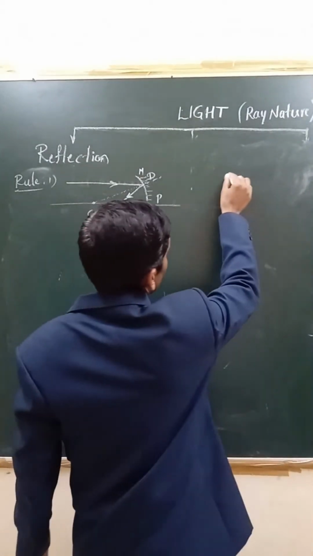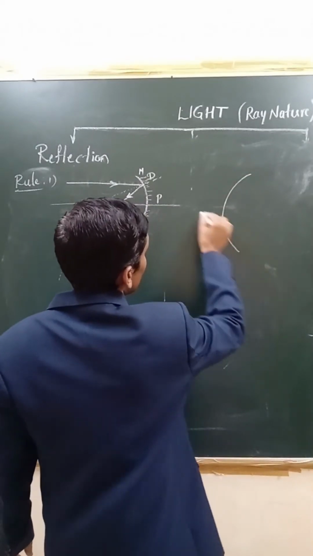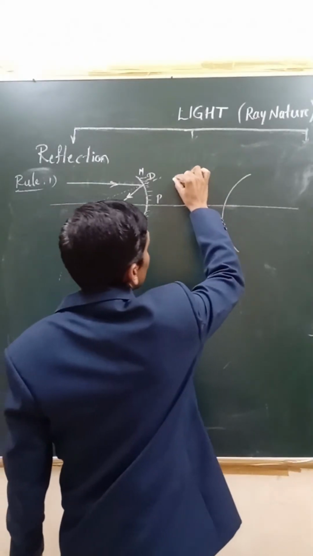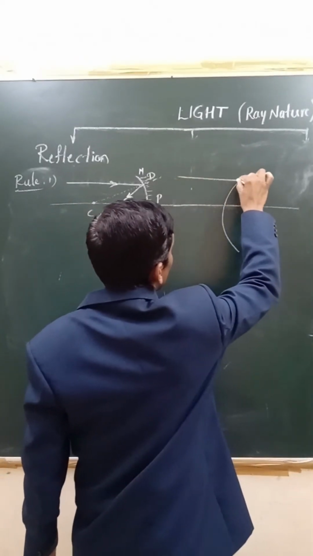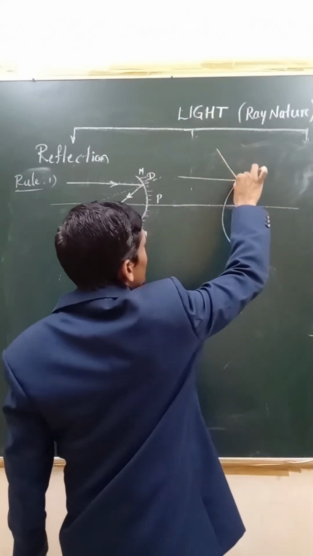What about the convex mirror then? In a convex mirror, what happens? If you consider a convex mirror, for this also there is a principal axis, right? If a ray is parallel to the principal axis, after reflection it diverges.